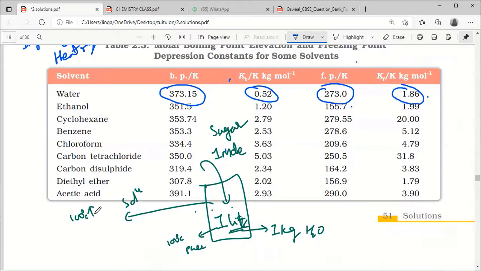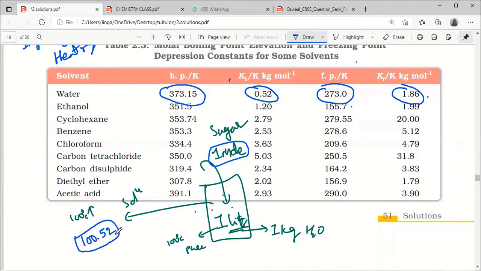More than 100, it's clear. But how much is it increasing? I added a specific amount here, that is 1 mole. Then can you guess how much it is increasing? The boiling point will be 100.52. If I dissolve exactly 1 mole of sugar in 1 liter or 1 kilogram of water, our boiling point will be 100.52.